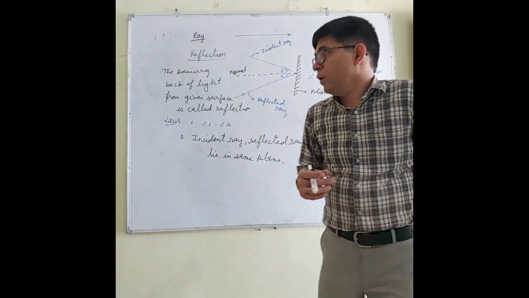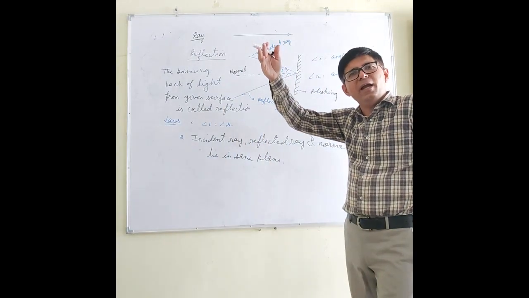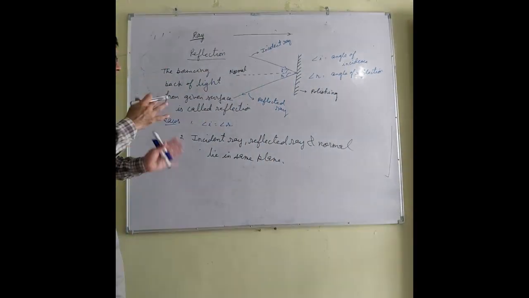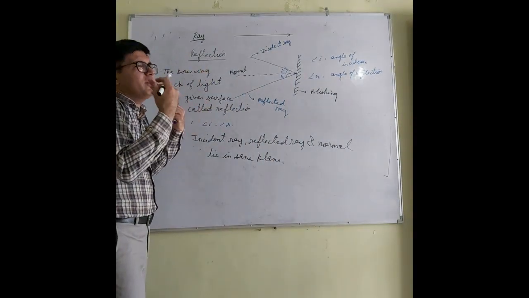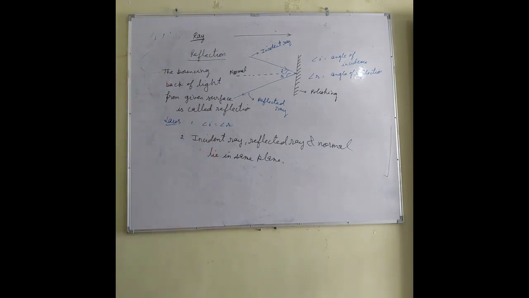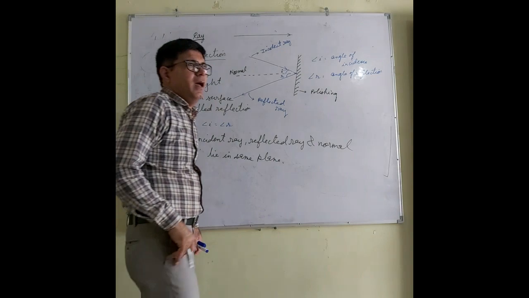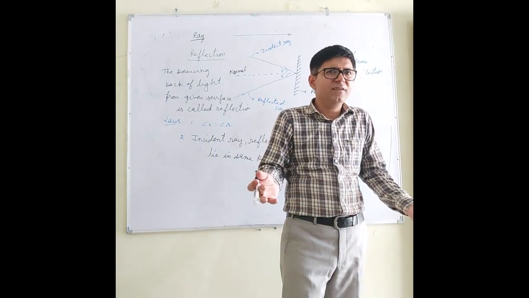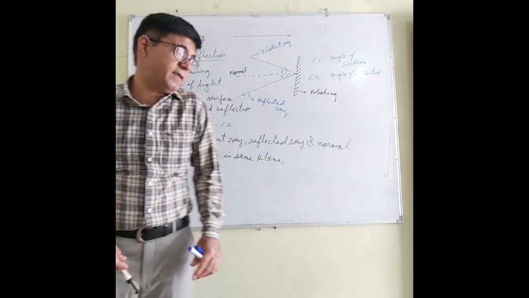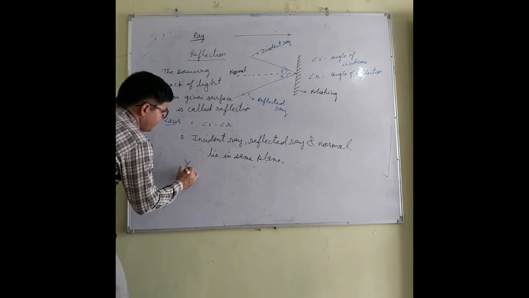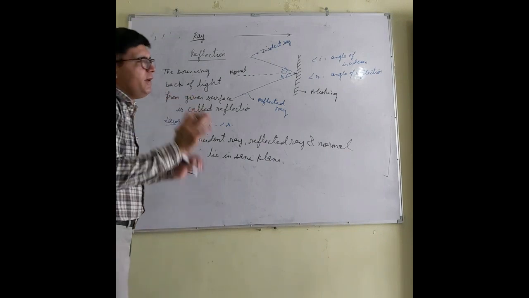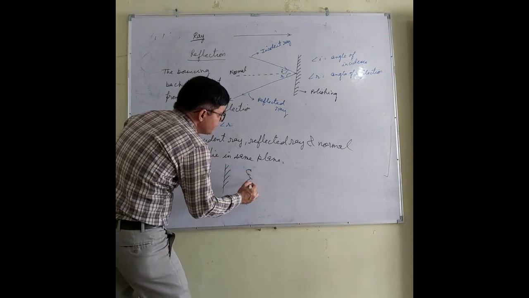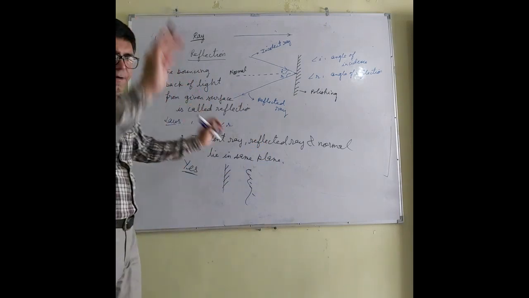Right? Now, stars have their own light. We can see them because their light directly enters our eyes. Their reflection is not used, but whatsoever we see in our surroundings, it is because of the reflection of light. Now, the question arises: are the laws of reflection applicable everywhere, whether the surface is plain or rough? The answer is yes. Laws of reflection are applicable everywhere, whether it is a plain surface or a rough surface.